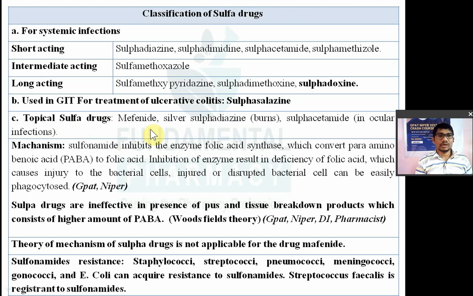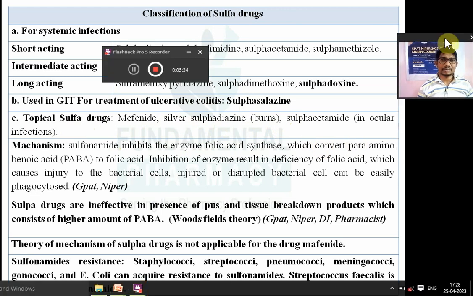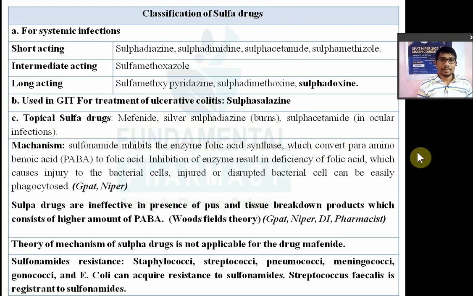In that you have mafenide and silver sulfadiazine. Out of that, silver sulfadiazine is used topically for burn therapy. If somebody has a burn, in that condition silver sulfadiazine is used, right? Now sulfacetamide is known as an ocular antibiotic or ocular antibacterial drug in case of ocular infection.